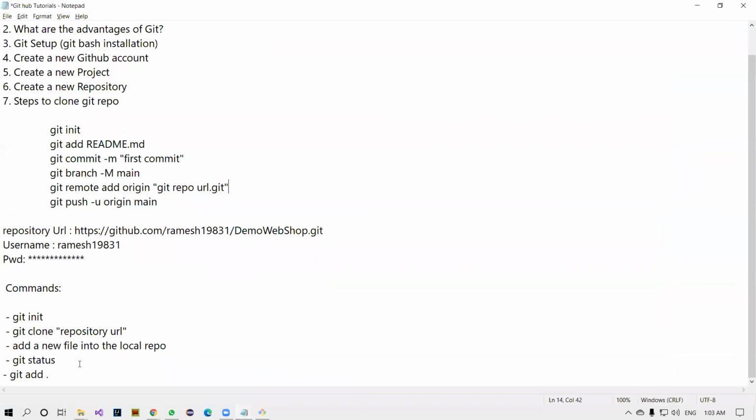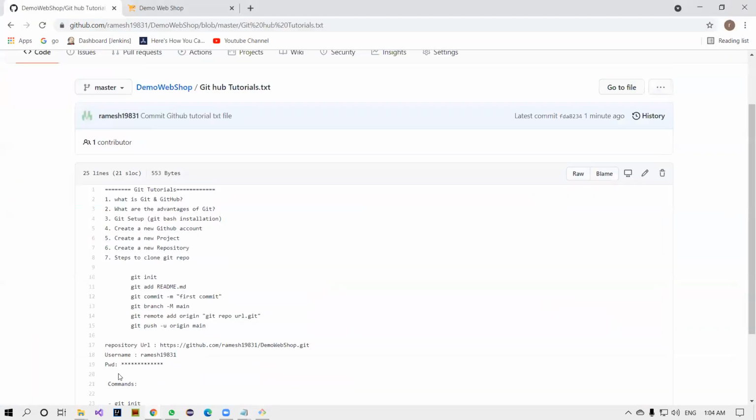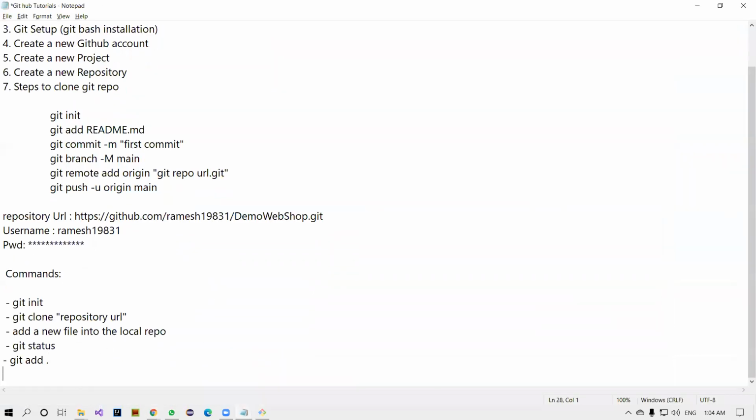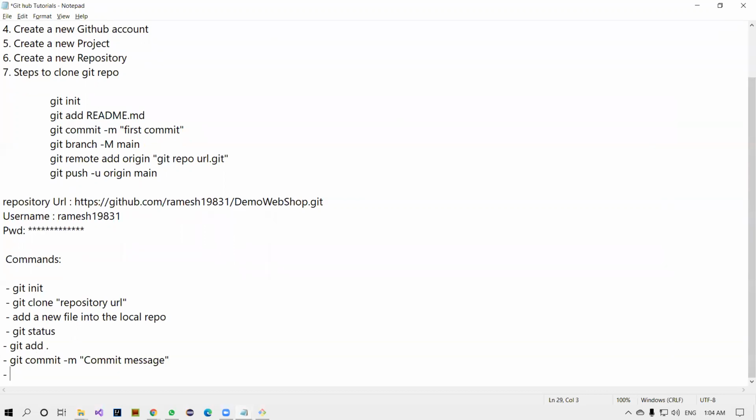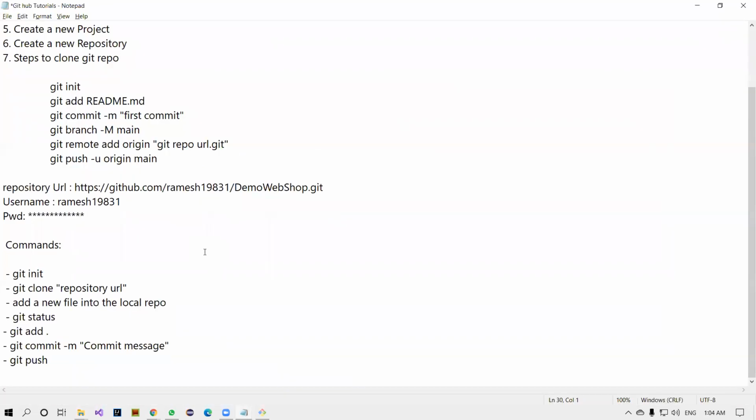I had some more information here, right? Up to here, git clone repository URL, right? So now I added some more commands here. That is called git commit -m with some commit message. All right. Then git push. Now I'm going to save this document.